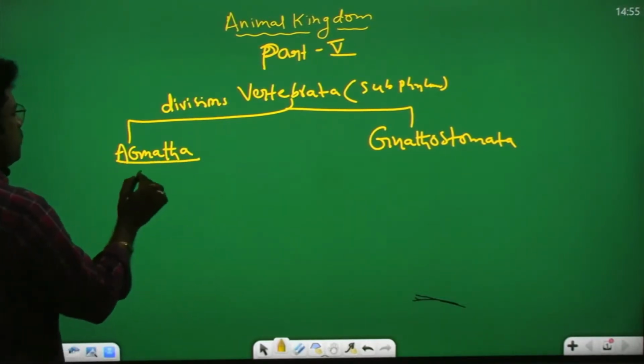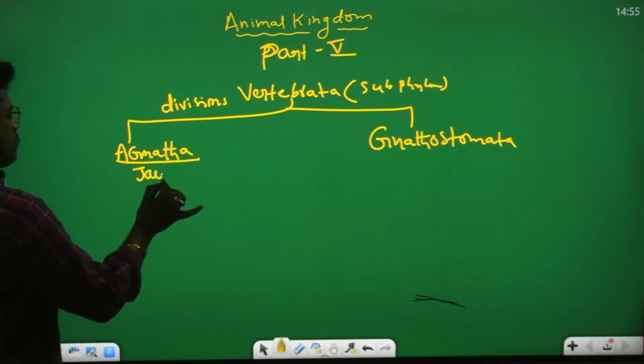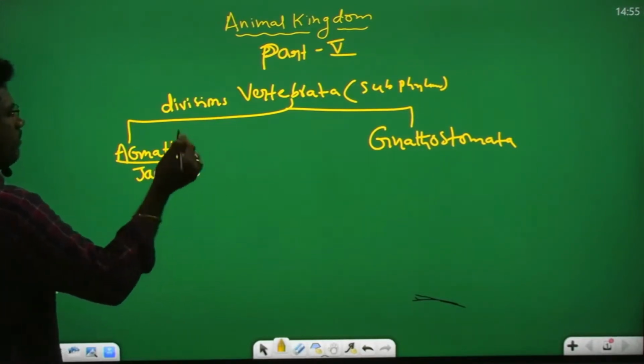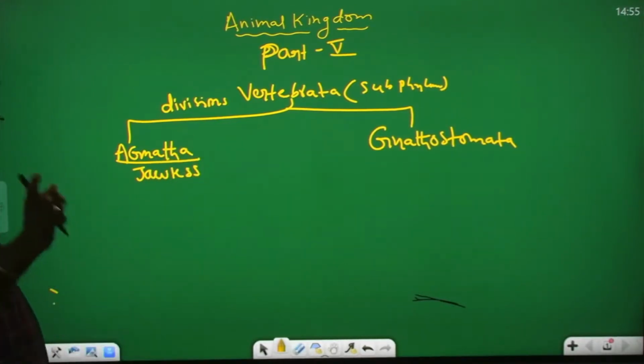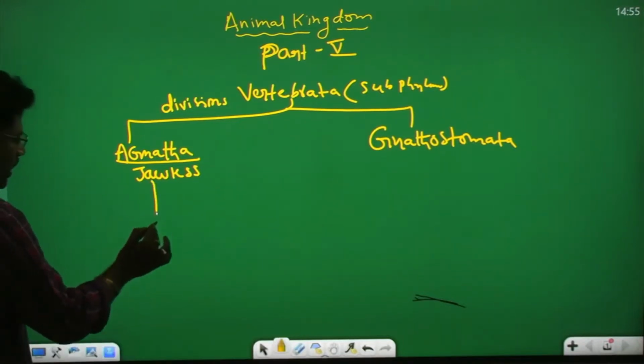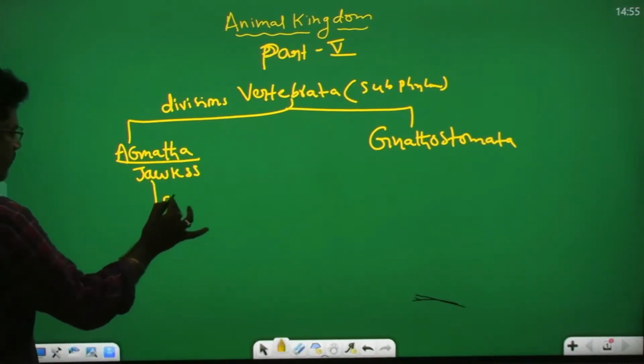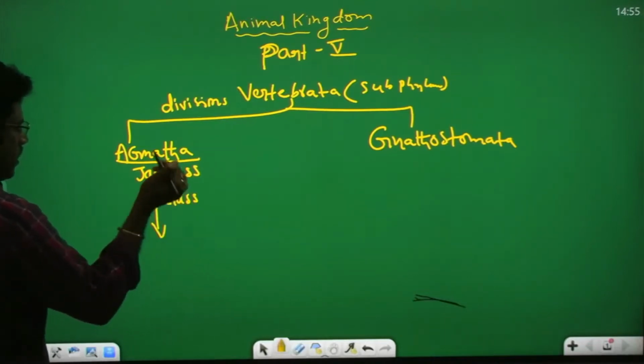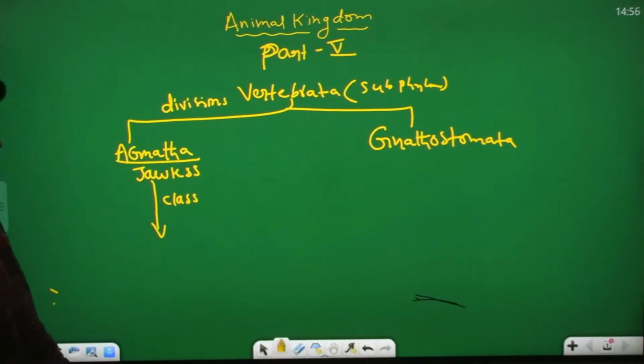Agnatha means jawless, jaws absent. In the Agnatha, only one class is there.